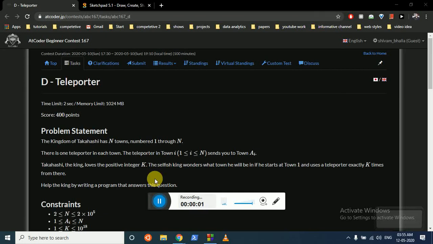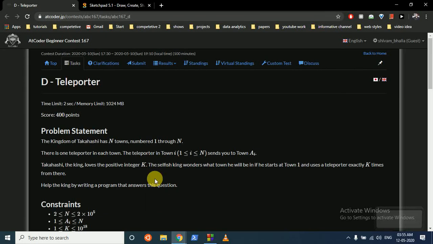Hello friends, so today we will discuss this problem from AtCoder Beginner Contest 167, Problem D, Teleporter. The problem statement says that the kingdom of Takahashi has N towns numbered from 1 to N, and there is one teleporter in each town. The teleporter in town i sends you to town A_i.